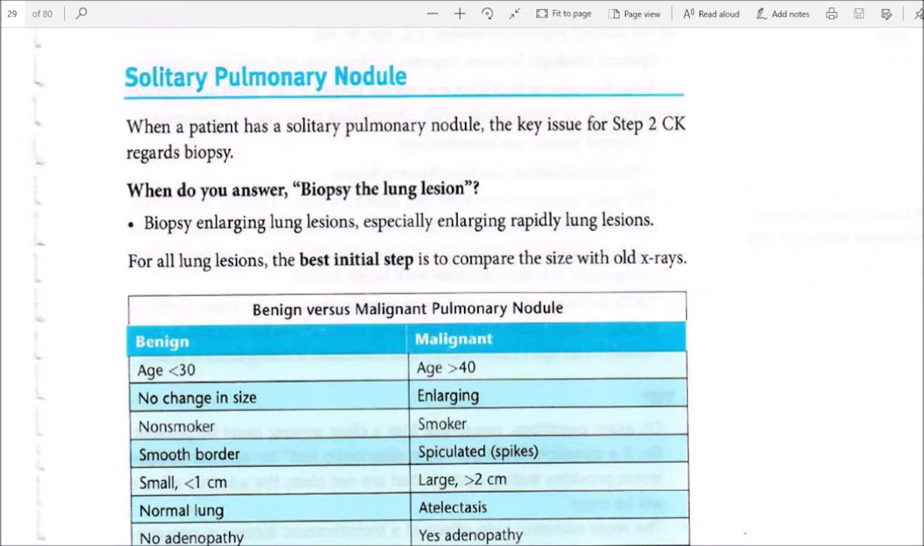Solitary pulmonary nodule. The patient has a solitary pulmonary nodule. The key issue for Step 2 CK regards biopsy. When do you answer biopsy the lung lesion? Biopsy enlarging lung lesions, especially rapidly enlarging lung lesions. For all lung lesions, the best initial step is to compare the size with old X-rays.